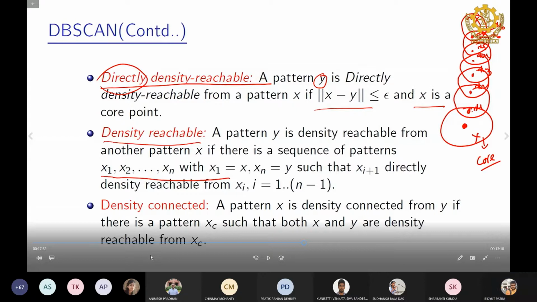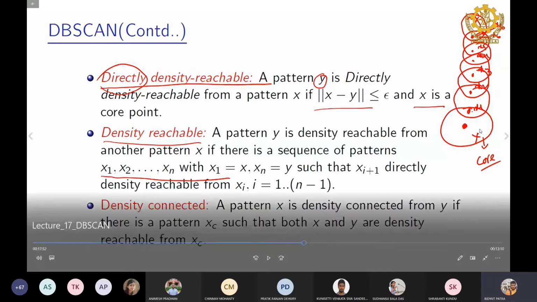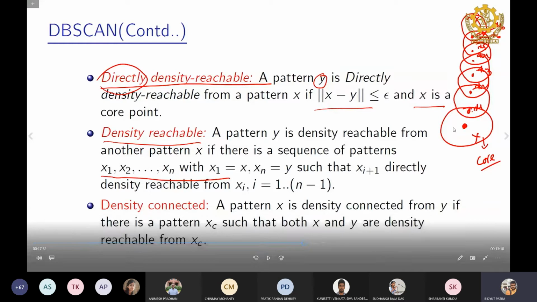So this is one example. There should, to be density reachable, exist at least a core point. So these all points are core points, right? There may be multiple core points within the periphery. Is the answer okay?